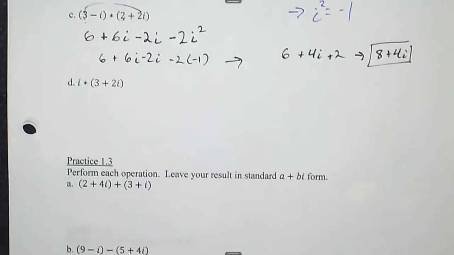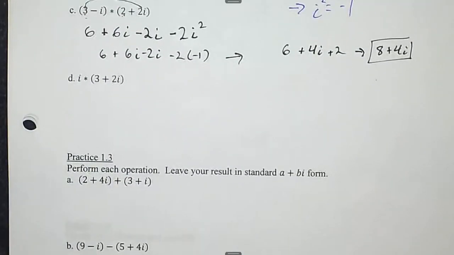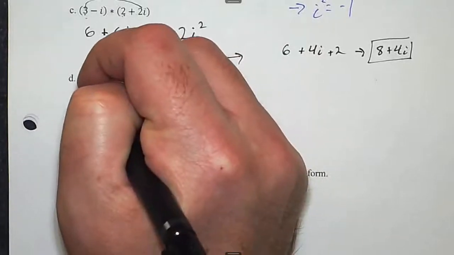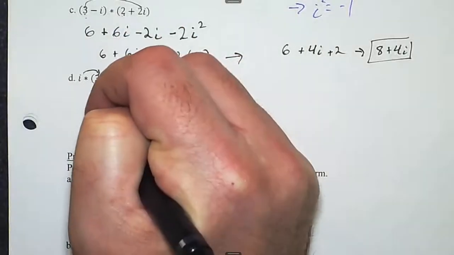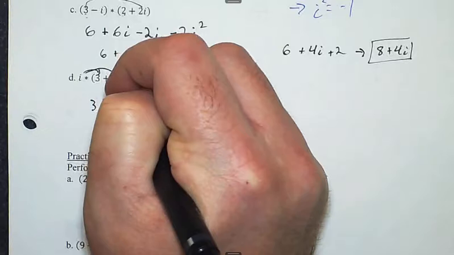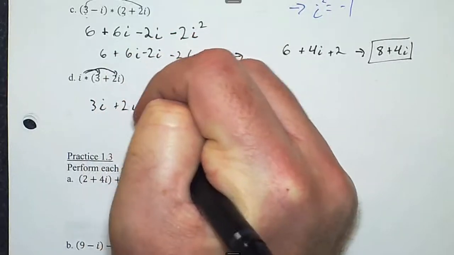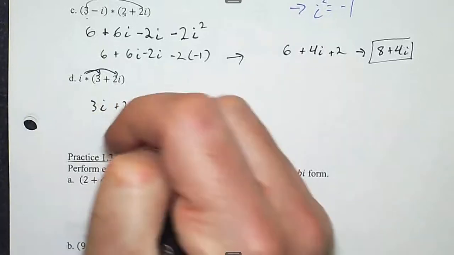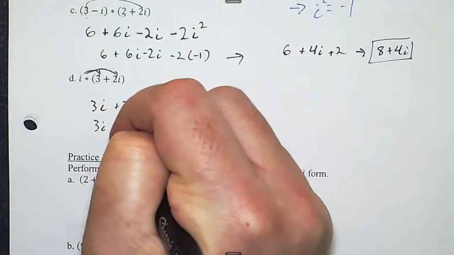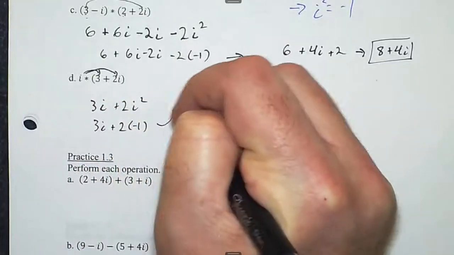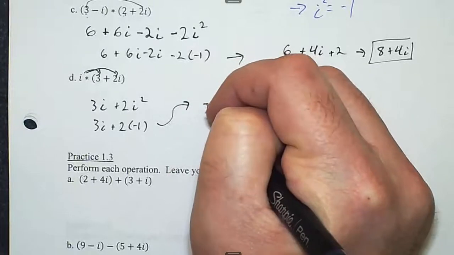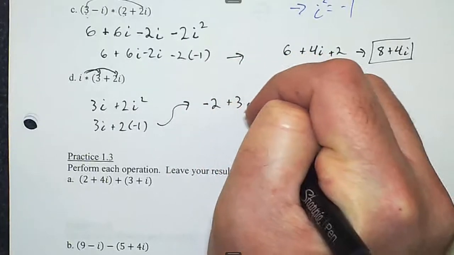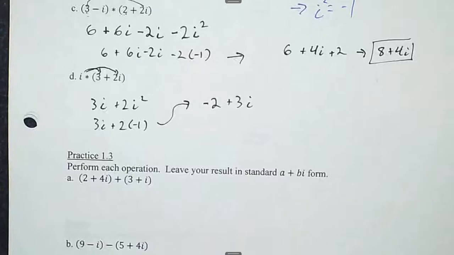All right, let's multiply just i times 3 plus 2i. I'll just distribute. i times 3 is 3i. i times 2i is 2i squared. But remember that i squared is a negative 1. So this becomes negative 2 plus 3i. All right, I'll let you work practice 1.3.